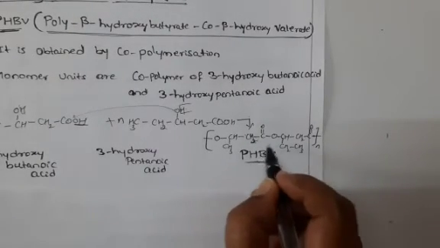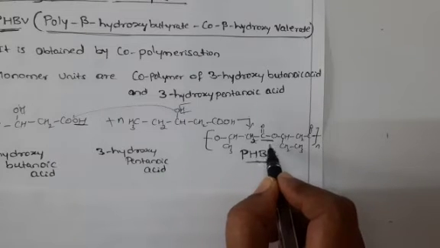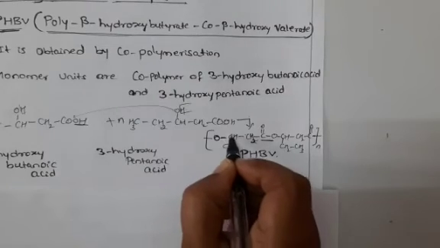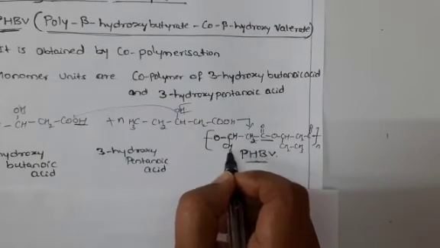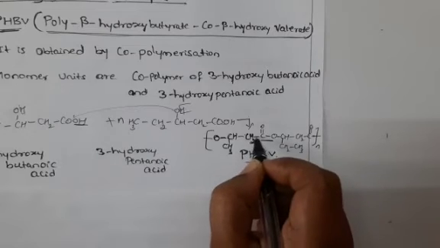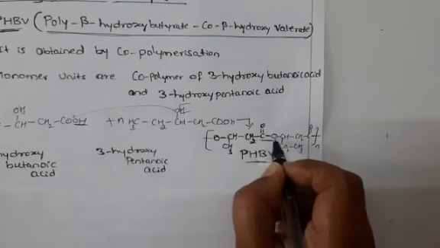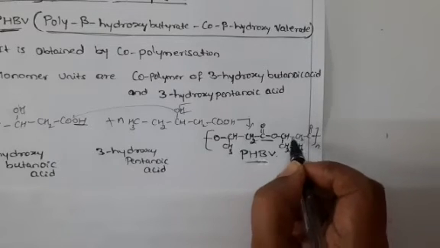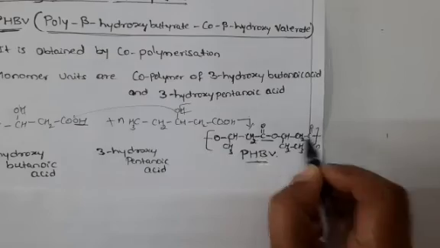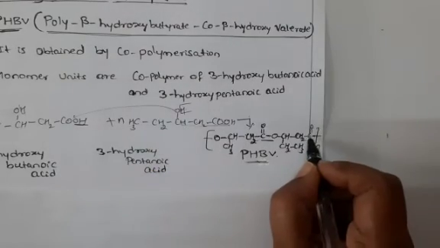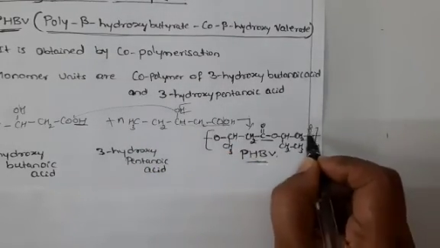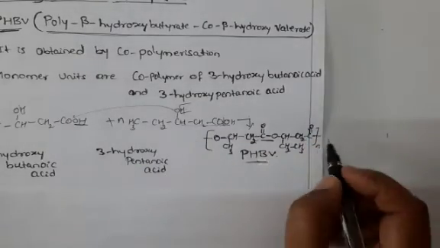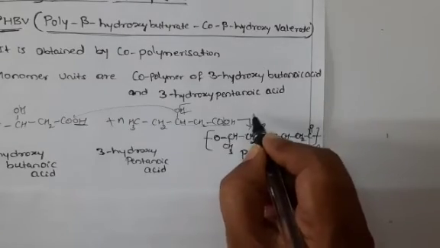Here we have an ester linkage, C double bond O. I will show it one more time: CH, CH3, CH2, C double bond O, O, CH, CH2, CH3. This is the continued chain. Again this OH will be removed and combine with another compound, removed in the form of H2O.